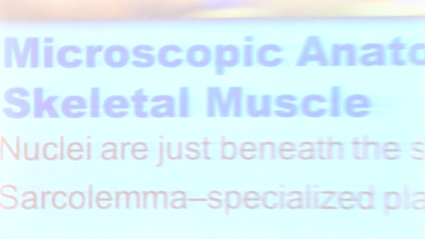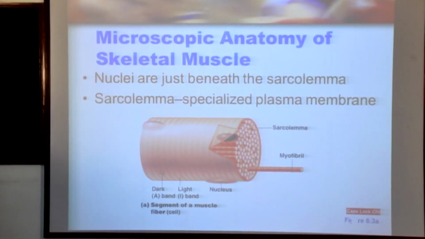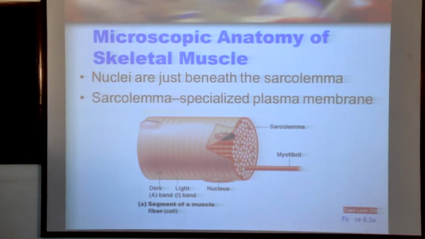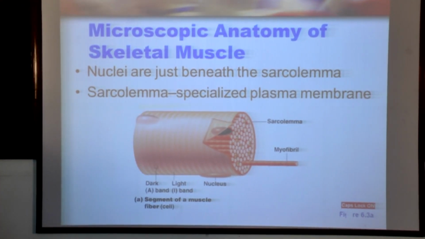epimysium. In its structure, it is composed of muscle fibers arranged in the form of a bundle, and each muscle fiber has a diameter of about 10 to 100 micron and a length of 1 to 100 mm. The outer structure of the muscle is covered by a membrane called the sarcolemma, and inner to the sarcolemma there is a fluid-like substance called the sarcoplasm, and inner to that there is a thread-like structure called the myofibril.